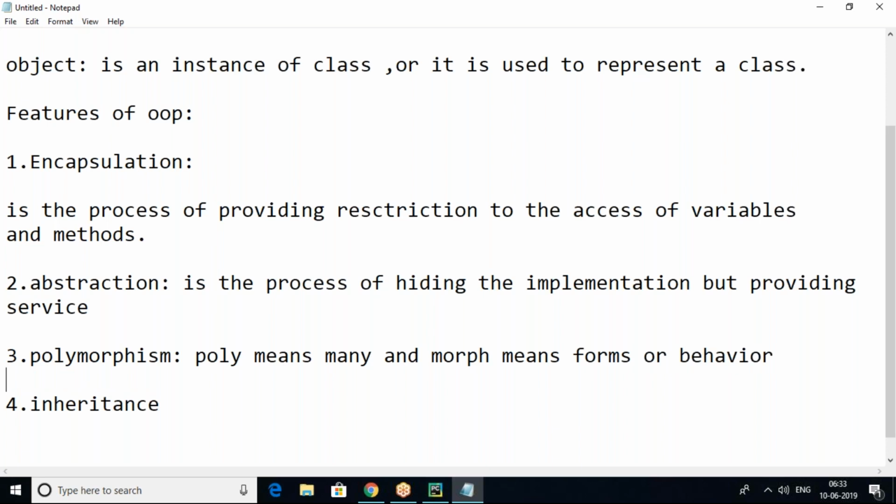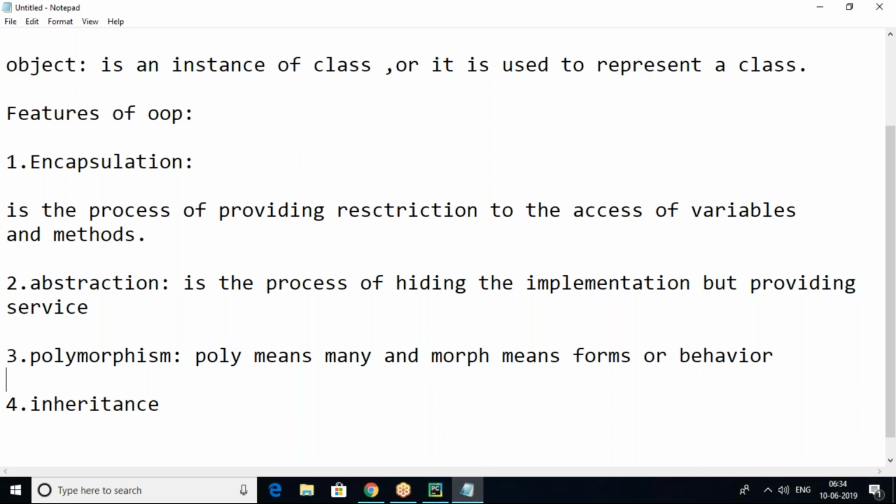An operator or function will show different behavior according to the situation. For example, plus is an operator. It will act as arithmetic addition and as well as concatenation. So one operator will show different behavior according to the situation. So this is the polymorphism nature.